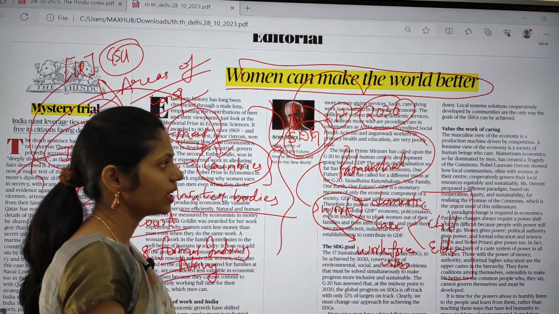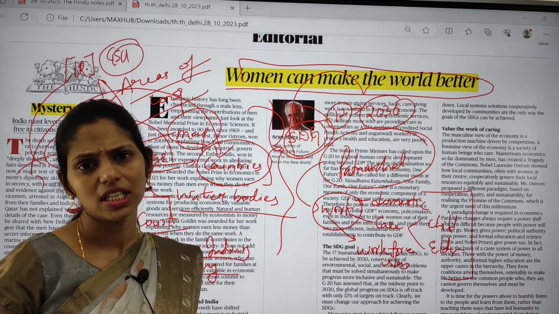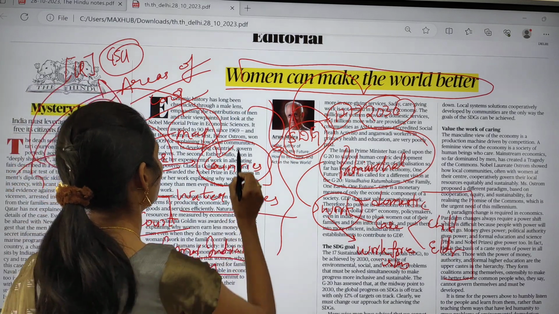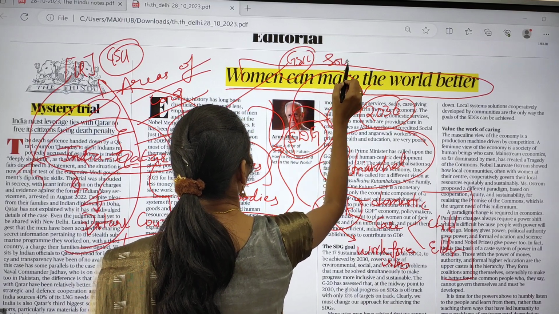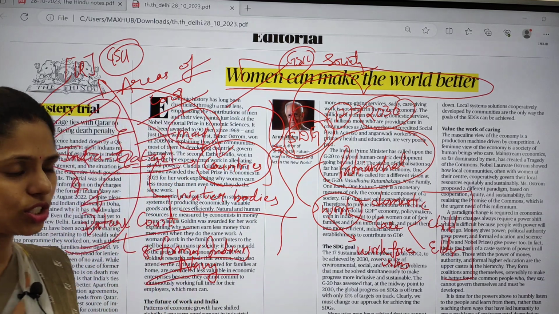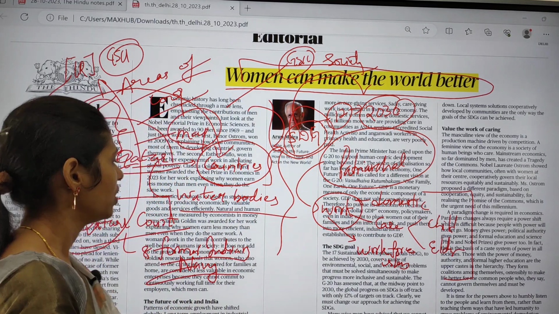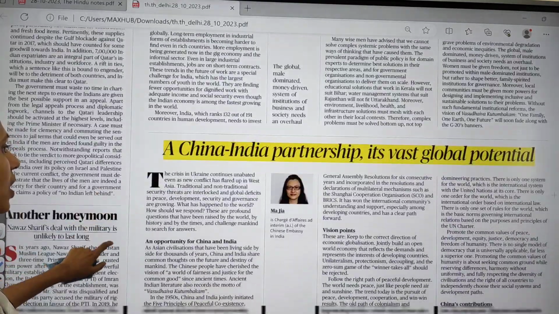And it also says what can be done, what is the way forward or what is the need. This topic is most important from your GS paper 2 under the society point of view, society and social issues from GS1 and GS2. So this is also a very important topic.